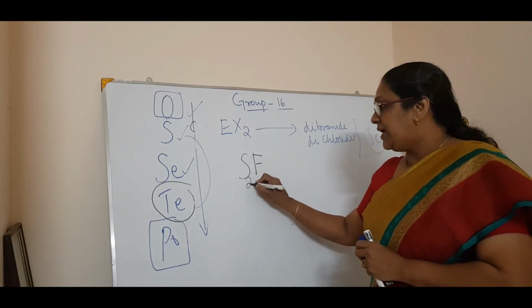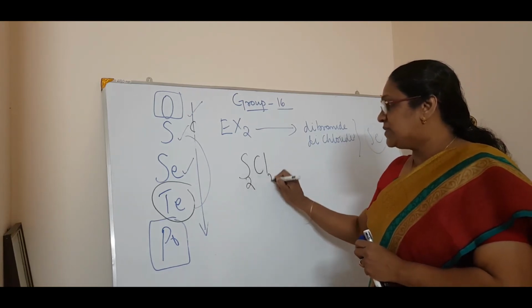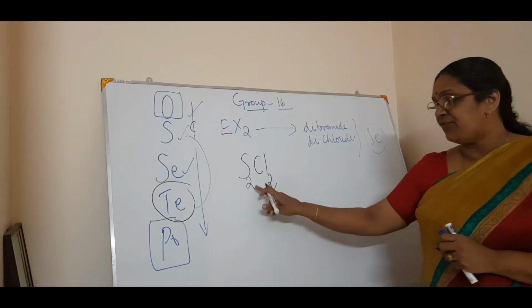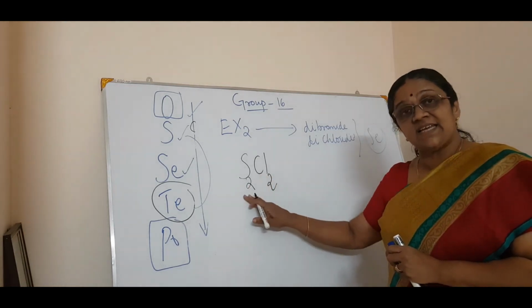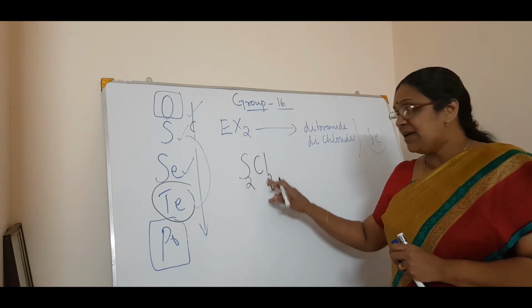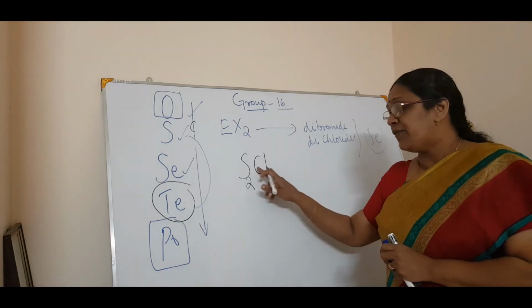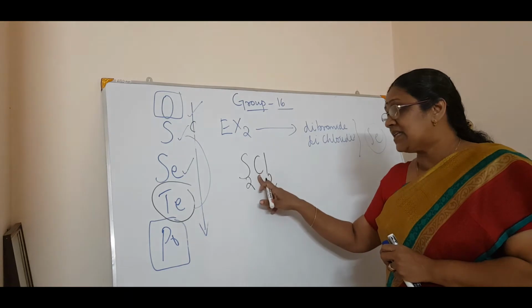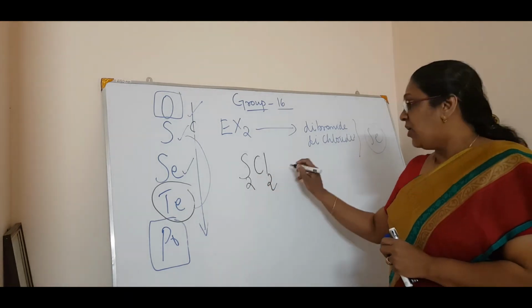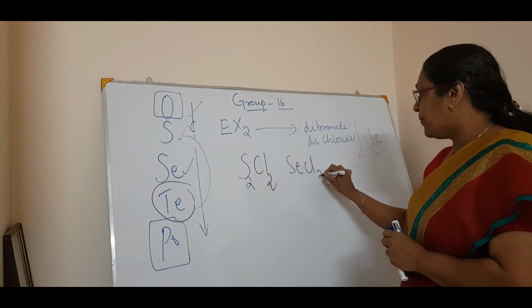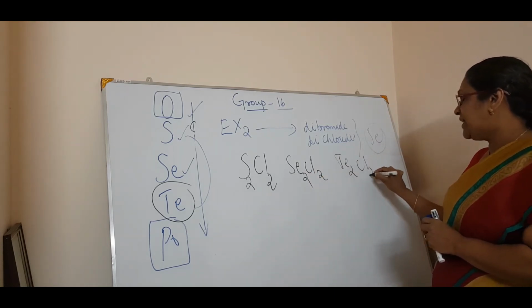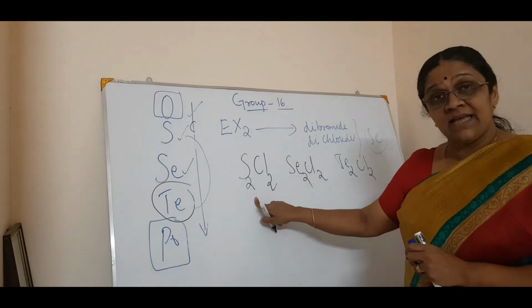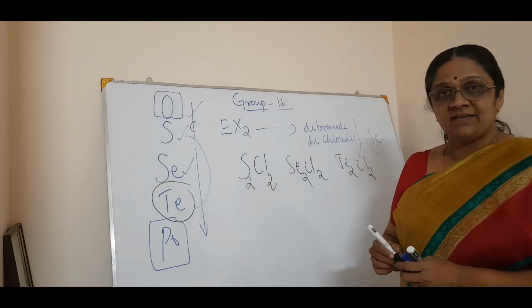You can write only as S2Cl2. That is, even though it is a monomer, it exists as a dimer. It is a monohalide. If you say sulfur chloride, it cannot exist like this. It exists as dimers, like Se2Cl2 or Te2Cl2. See, these are all dimers, but they are monohalides.